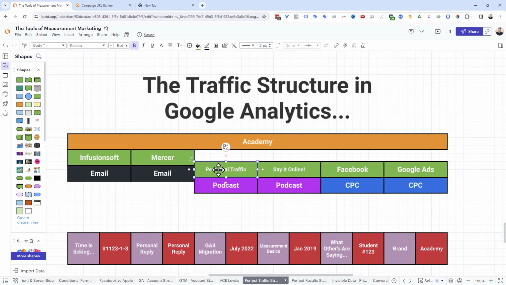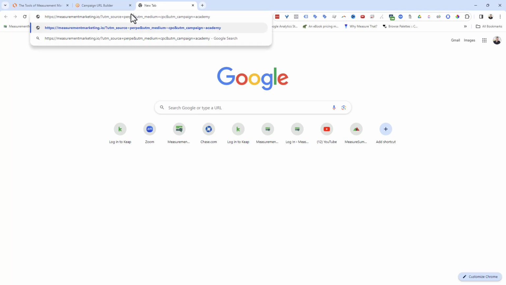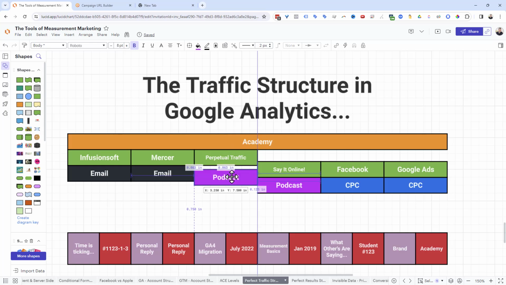All right, then we do this for the podcast traffic. When we do a podcast, we just set up a redirect that says, okay, if you've heard about us on Perpetual Traffic, it's probably something like go to measuremarketing.io/perpetualtraffic. I don't remember what it is offhand, but it's a redirect to a link that has all the UTMs on it, except of course the source would say something like perpetual traffic. So I know the podcast name. Then, what type of traffic is it? It is podcast traffic. And then what was the purpose? In this case it's probably the campaign, but maybe it was the toolbox or whatever else, so we'll change that. But there's our link. This would be the link I would redirect to. That's all, but it's podcast traffic.